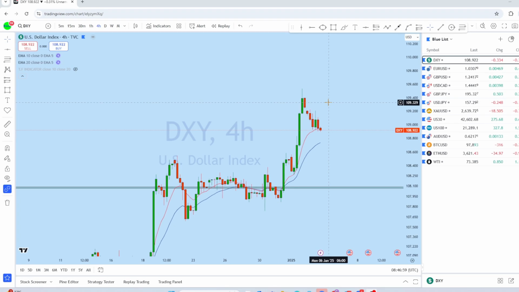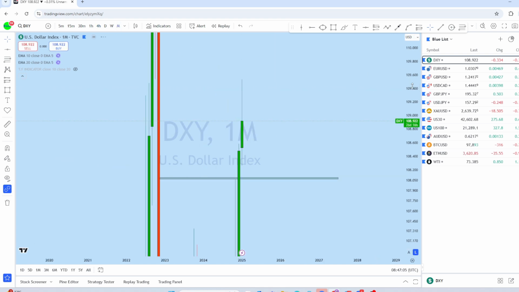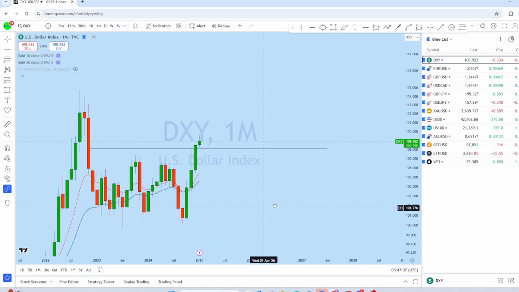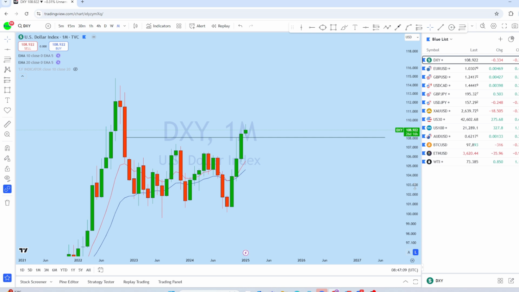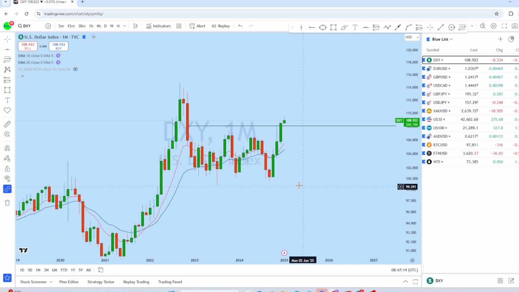Okay, trader. So first of all, I will be starting with DXY, and one by one we will be looking at all of them. Now let's first look at the highest time frame, the monthly chart, to see how the market might be doing on DXY. From the monthly, we can see that this is a long-term bull market.